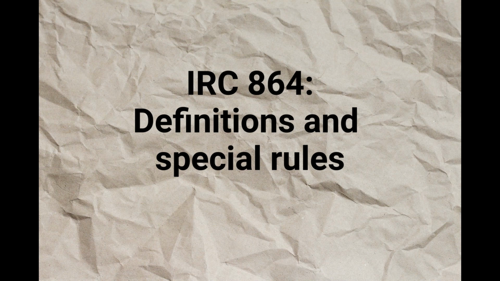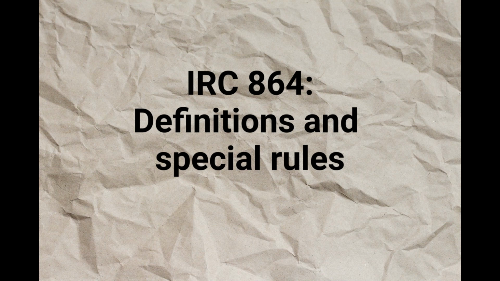Regulations. The Secretary shall prescribe such regulations as may be necessary or appropriate to carry out the purposes of this section, including regulations providing a. for the resourcing of income of any member of an affiliated group, or modifications to the consolidated return regulations to the extent such resourcing or modification is necessary to carry out the purposes of this section. b. for direct allocation of interest expense incurred to carry out an integrated financial transaction to any interest or interest type income derived from such transaction, and in other circumstances where such allocation would be appropriate to carry out the purposes of this subsection.